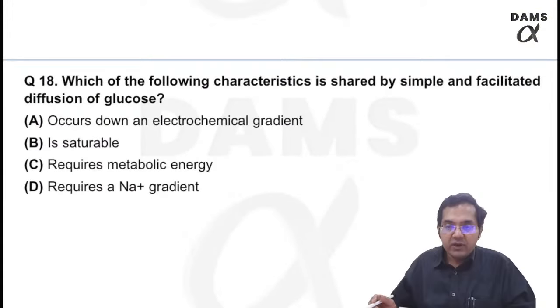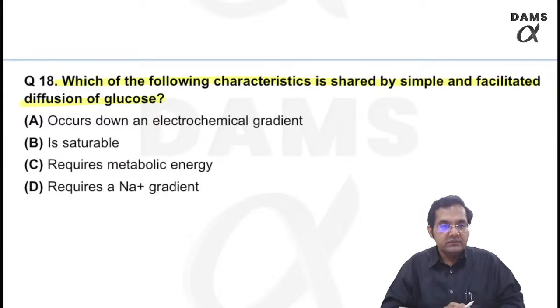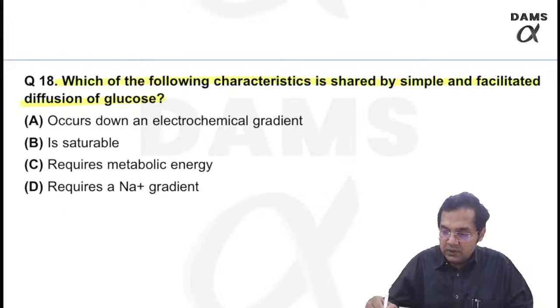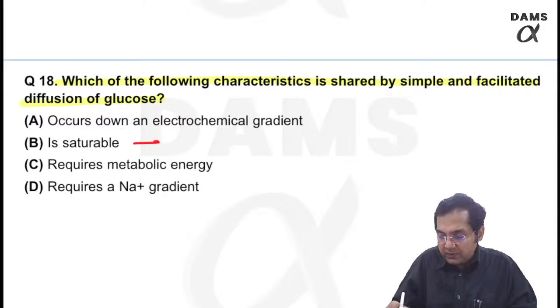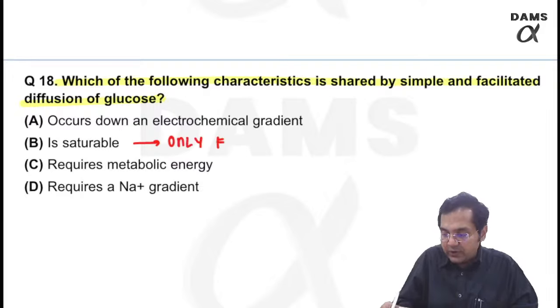Which of the following characteristics is shared by both simple and facilitated diffusion of glucose? Yes. Remember, do both of them occur down the electrochemical gradient? Is it saturable? Remember, only facilitated is saturable. So this is wrong.